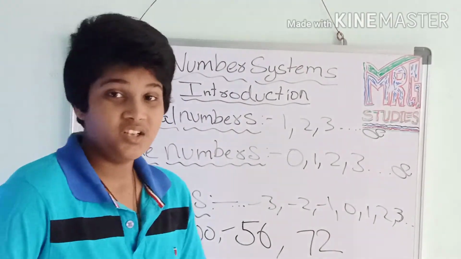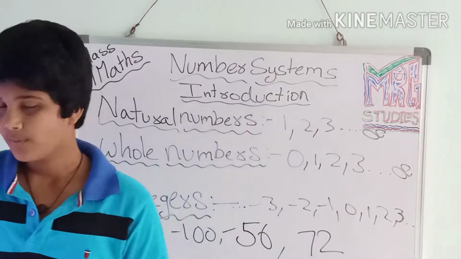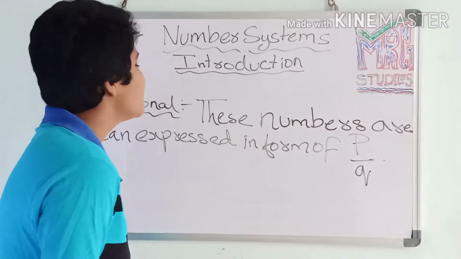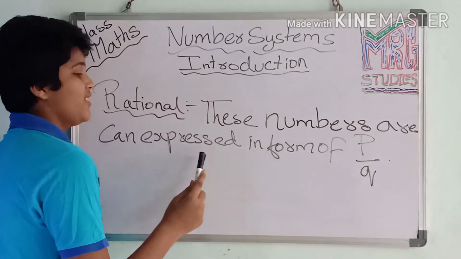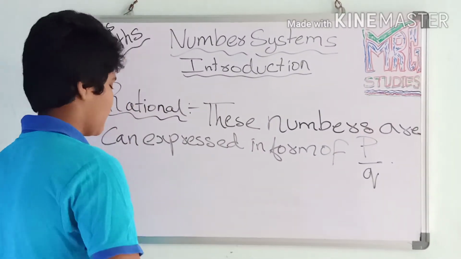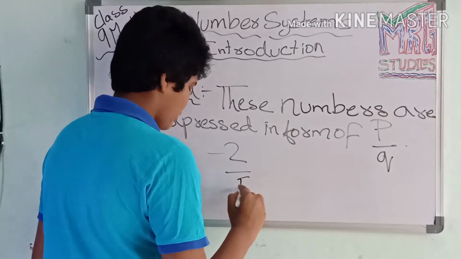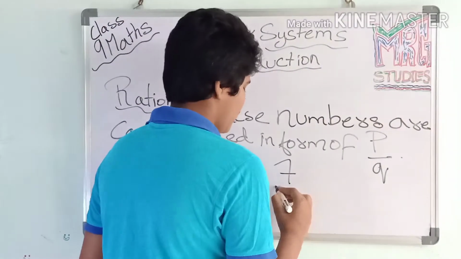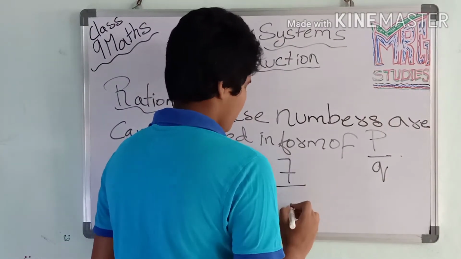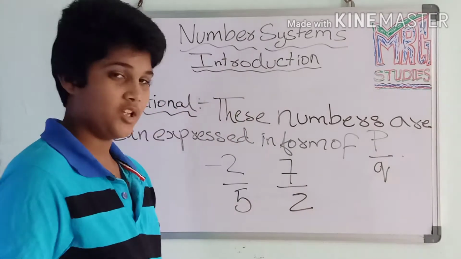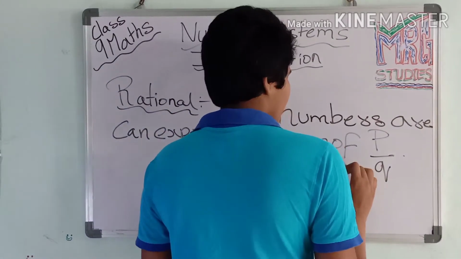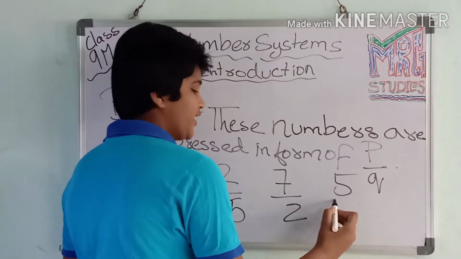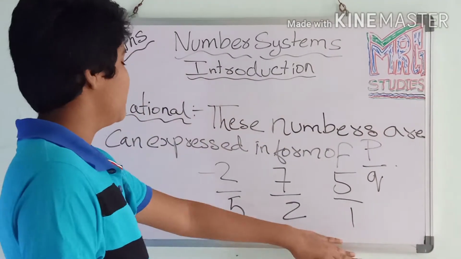Now I am going to tell you the rational numbers and irrational numbers. First, rational numbers. These numbers can be expressed in the form of p by q. For example, -2/5 is a rational number. 7/2 is a rational number, and 5 is also a rational number, because if there is any number without a denominator, we can keep 1 down. So these are all rational numbers.